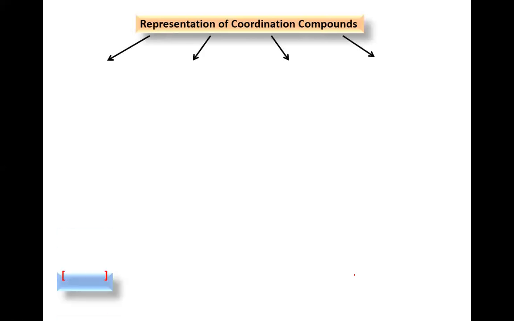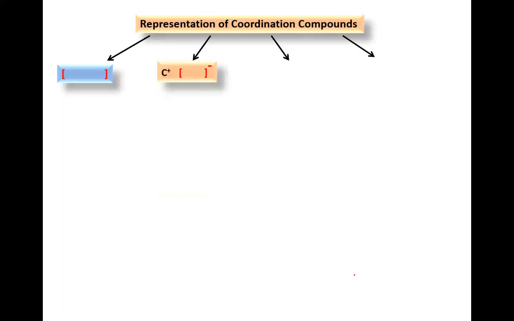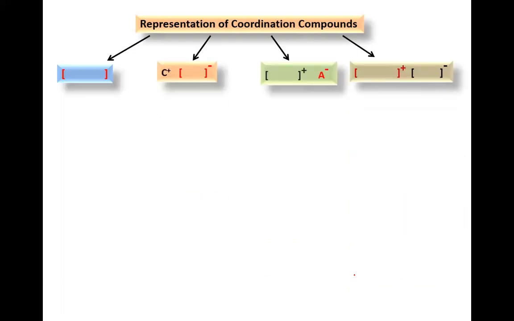Yes, sir. Okay, representation of coordination compounds. We are going to represent the coordination compounds like this. Here we have too many options. Let us discuss one by one. Look at this type of representation, a square bracket. In between these two we can mention the coordination compound's name, like metal and ligand should be there. This type of representation we call neutral.